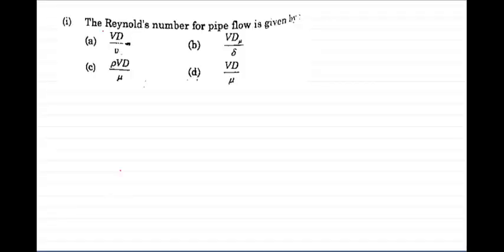The first question. So our first question is, the Reynolds number for a pipe flow is given by. We know the formula of Reynolds number is rho u d upon mu, where rho is the density of fluid, u is the velocity of the fluid, d is the diameter of the pipe and mu is the dynamic viscosity. Okay sir. So among the options given, v d by nu is not correct, v d mu by del is not correct, rho v d by mu, this will be our answer.